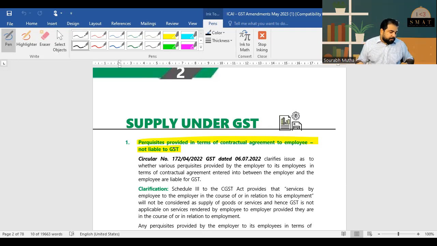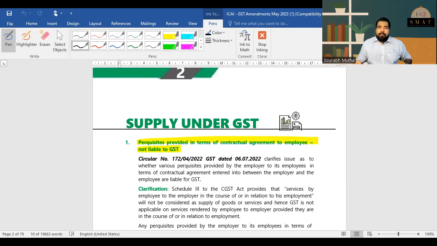So there are three things. One is liquidated damages, so damages that you pay when you break a contract. One is compensation and one is penalty. Just remember that if there is a consideration, that means you have agreed to do it and they have agreed to bear. Example, if you pay late, they have agreed to take the money late along with interest, and in that case, there is GST.